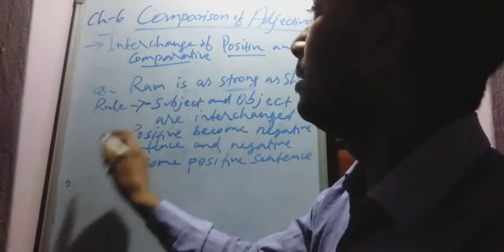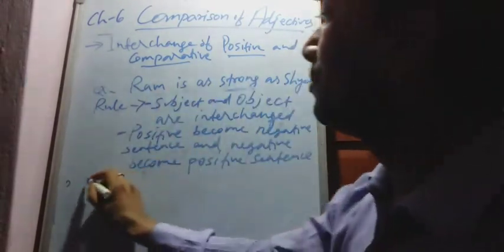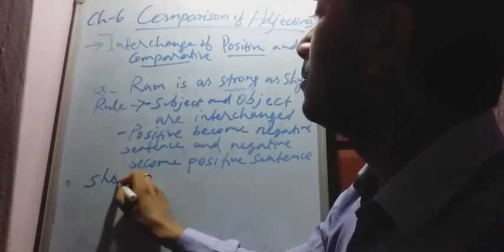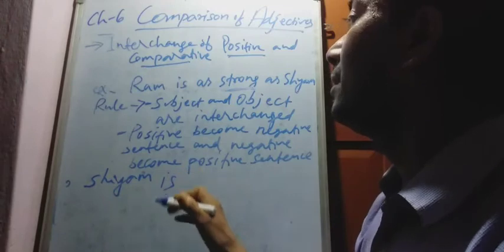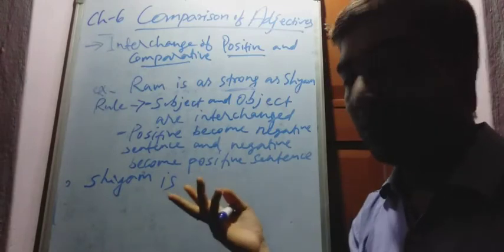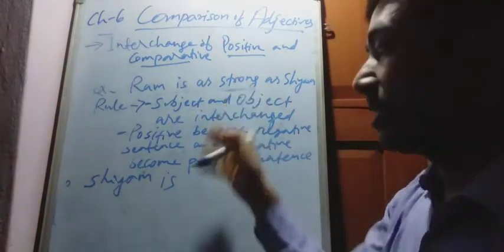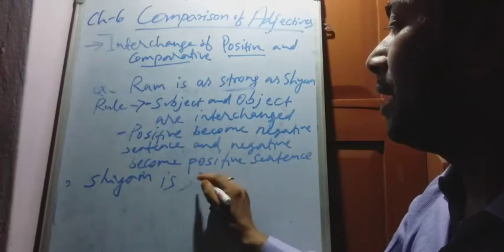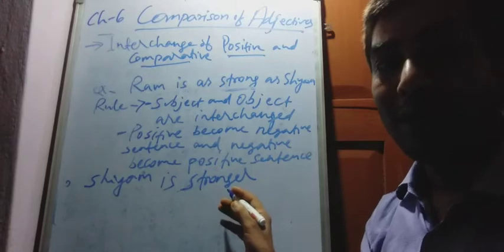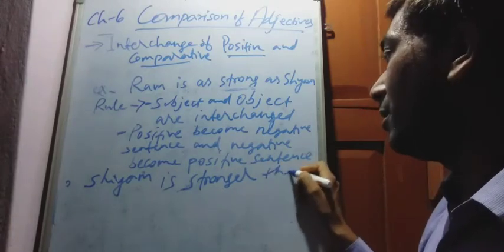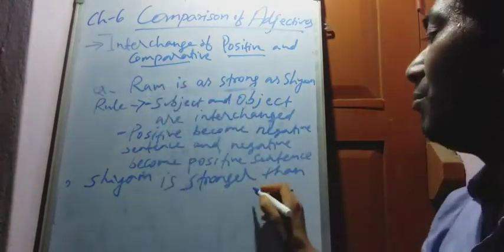Example, how to change. Syam is, we have to change into comparative, so write the comparative word, not strong, stronger. Syam is stronger. We know after comparative than definitely comes: stronger than Ram.